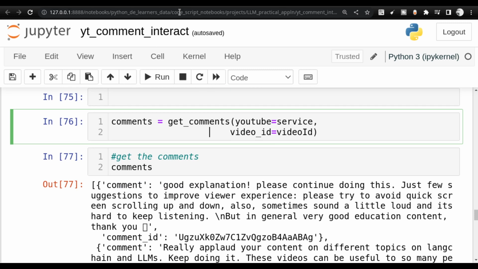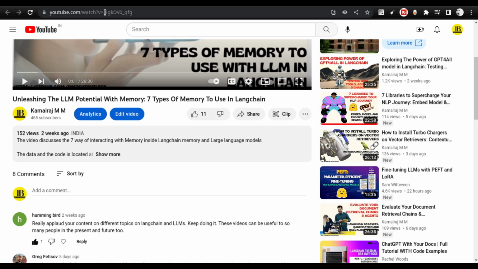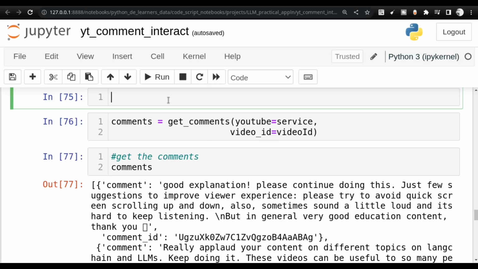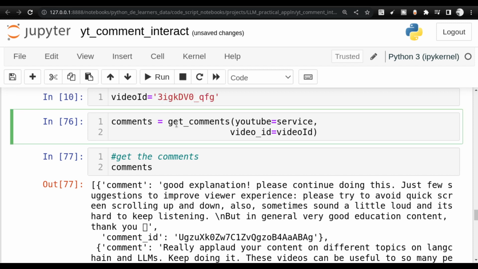So the video ID is available here. This is the video ID. You see this after the v equal to, this is the video ID we are going to work with. So I will show you the example here, and it will be easier for you to understand. So anyway, I will be doing that in a moment, also at the second step.